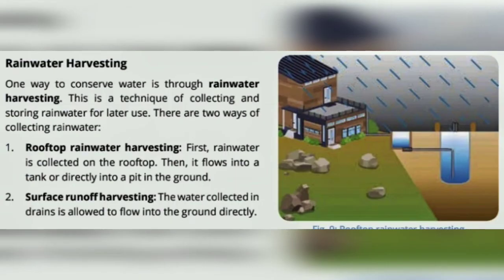Rainwater harvesting is also a method to conserve water. This is a technique of collecting and storing rainwater for later use. Two types of rainwater harvesting are there: rooftop and surface runoff. In the first, the rainwater is collected on the rooftop and then it flows into a tank. In surface runoff, the water is collected in drains and allowed to flow to the ground.